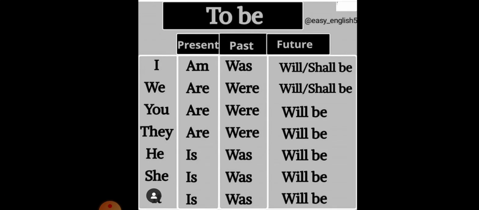And next, the to be form of the verb with respect to past tense. I was there, we were there, you were there, they were there, he was there, she was there, and it was here.